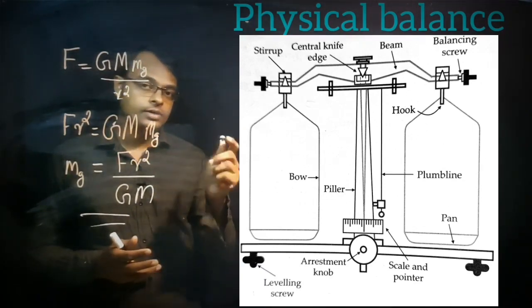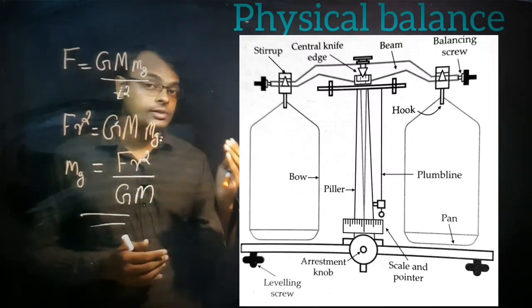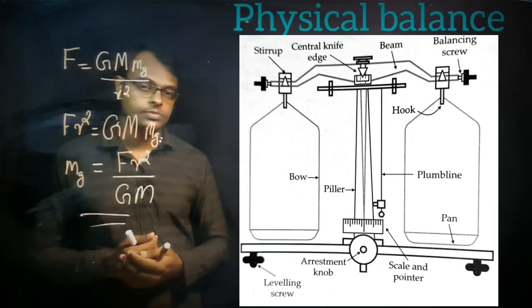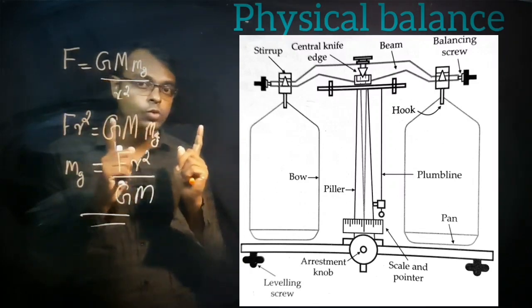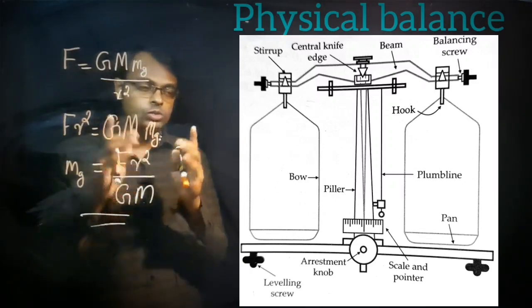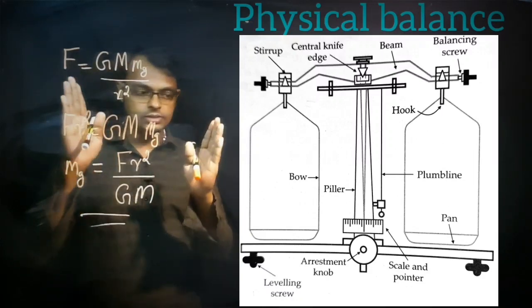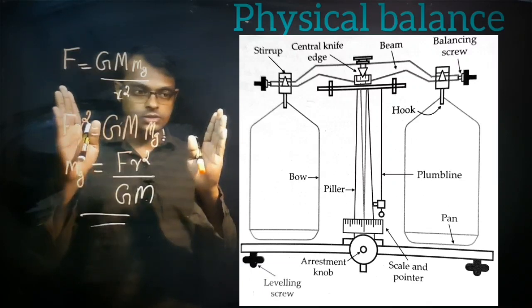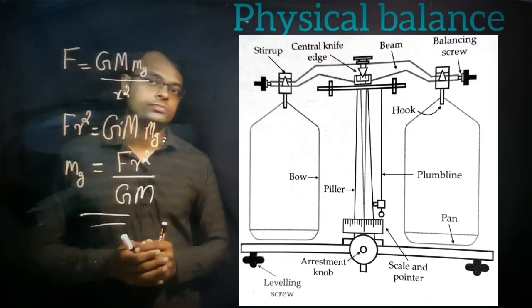In one pan you keep a known mass, and in the other pan an unknown mass. If both are equal masses, both will balance and come to an equilibrium position.